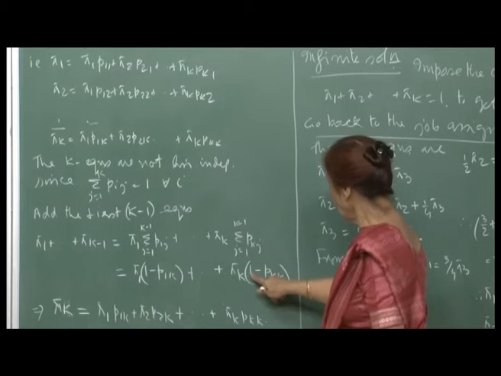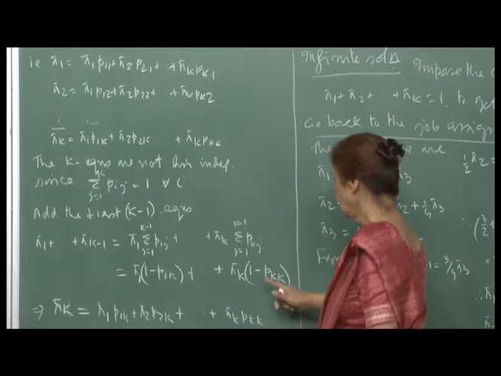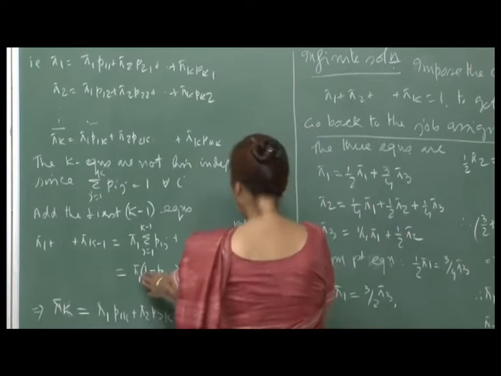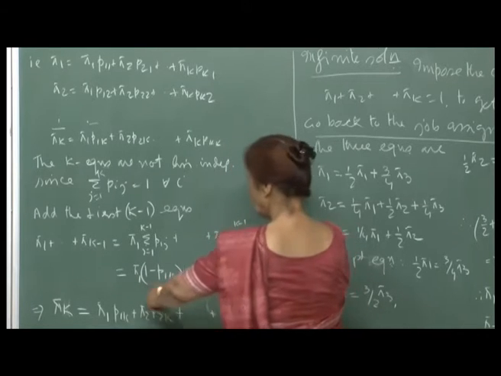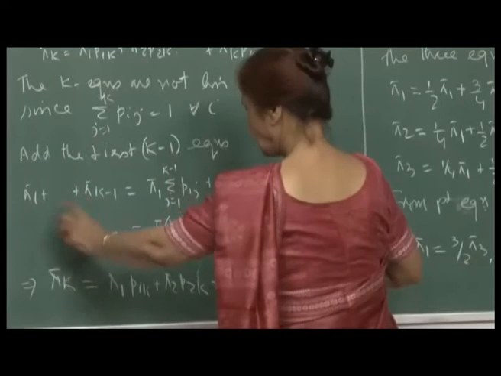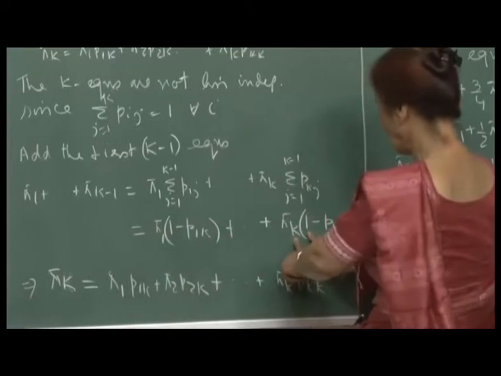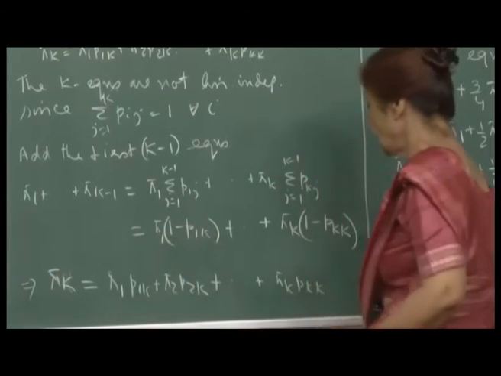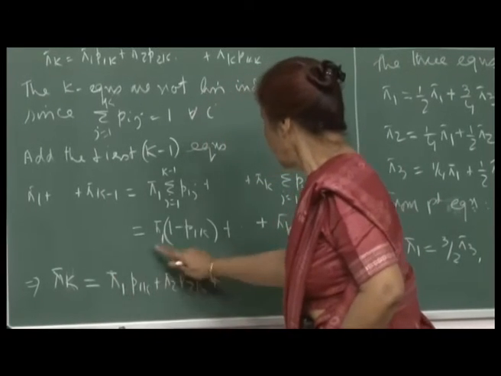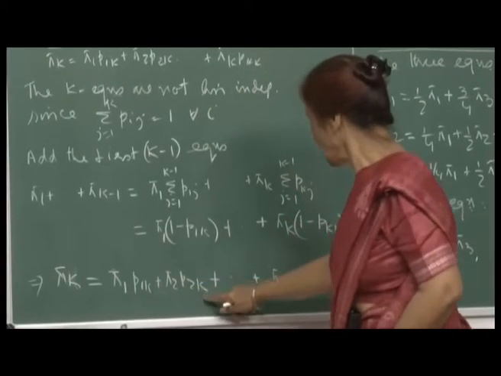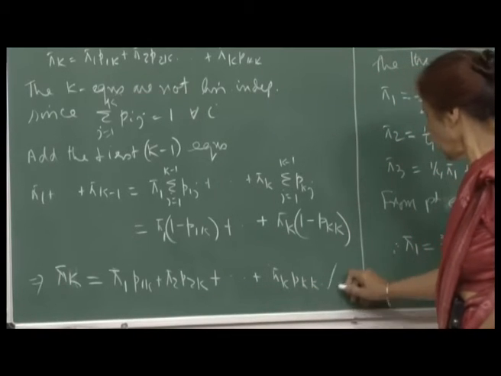So, this one will be 1 minus p k k, and now you see that when you open up the bracket, pi 1 plus pi 2 plus up to pi k minus 1 cancels out, you are left with pi k, and the other things you transfer to this side, then you immediately get pi 1 p 1 k plus pi 2 p 2 k and so on plus pi k p k k. So, this is your kth equation.